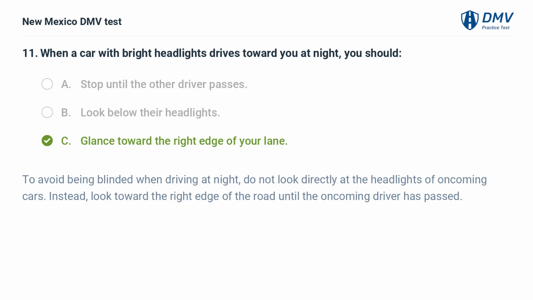To avoid being blinded when driving at night, do not look directly at the headlights of oncoming cars. Instead, look toward the right edge of the road until the oncoming driver has passed.